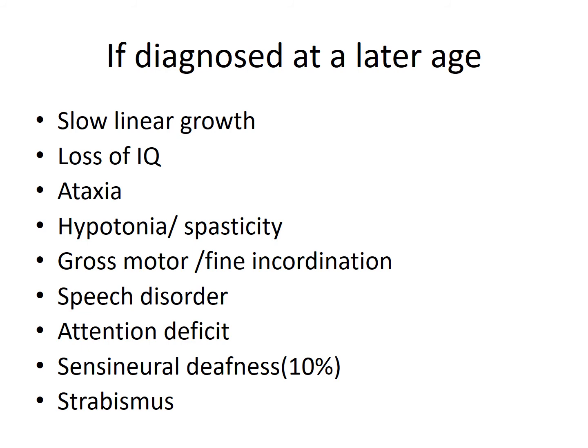If diagnosed at a later age, then the child will have slow linear growth, low IQ, the child will be ataxic, the child will have hypotonia or hypertonia, that is spasticity. Usually the gross motor and fine coordination is not there. Speech disorder or delayed speech. Attention deficit is there. 10% of babies can have sensorineural deafness and strabismus.